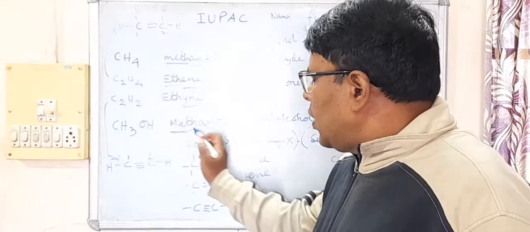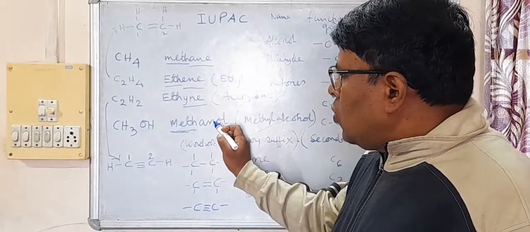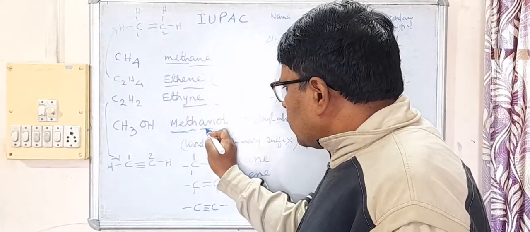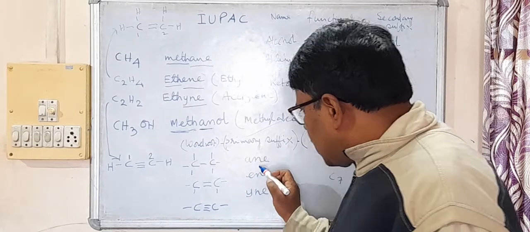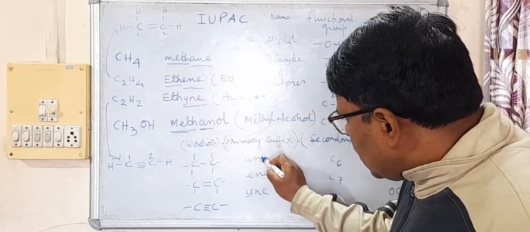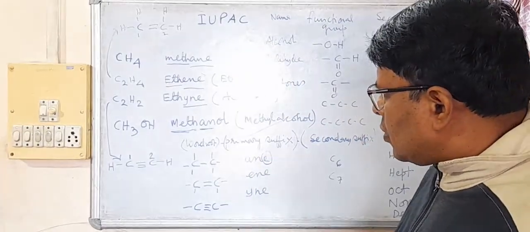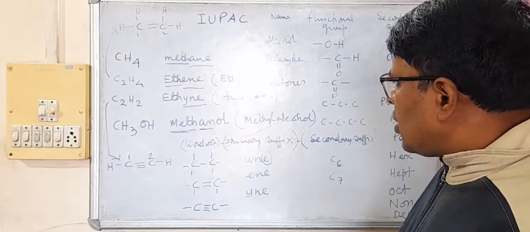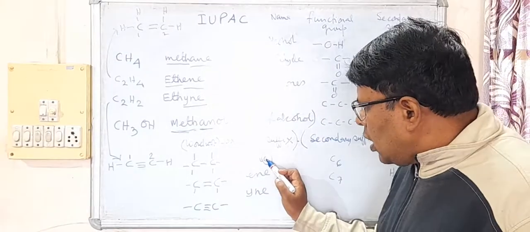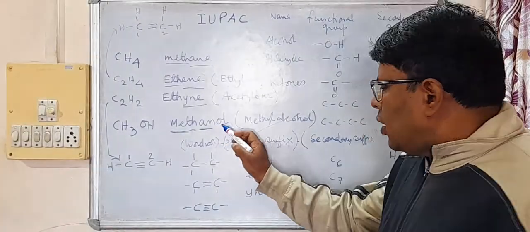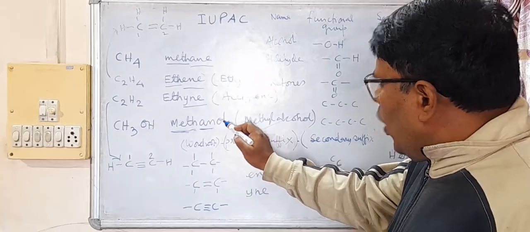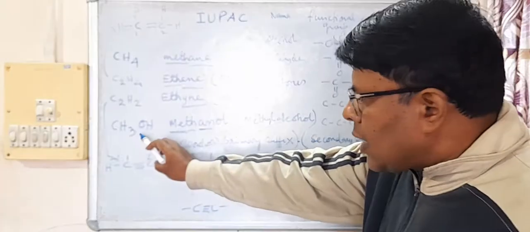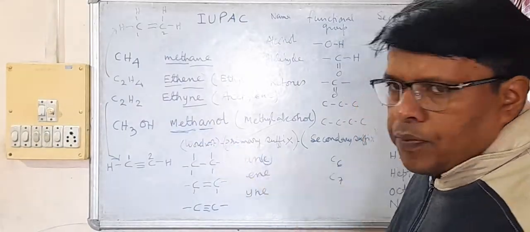So that's why here it is ANE. Now we won't write ANE fully. This E will be deleted, because here there is going to be a secondary suffix. So the E is deleted, and OL for the secondary suffix has come. So that's why its IUPAC name is methanol.